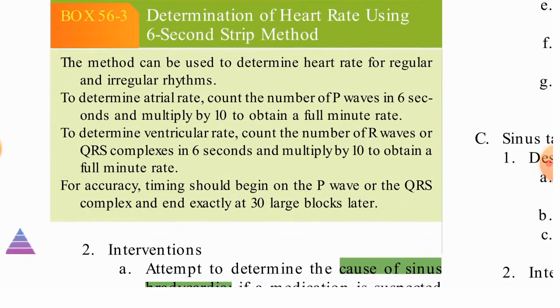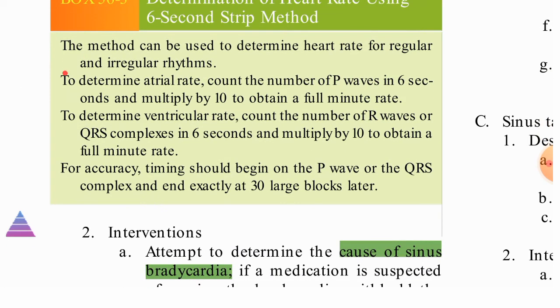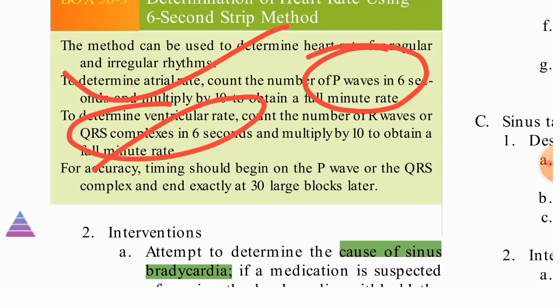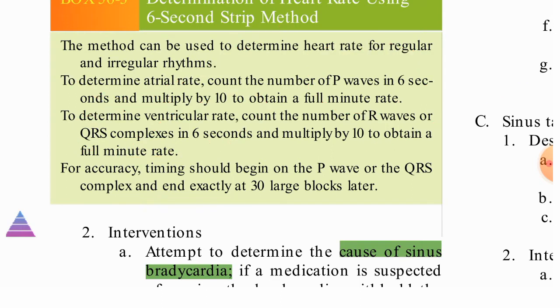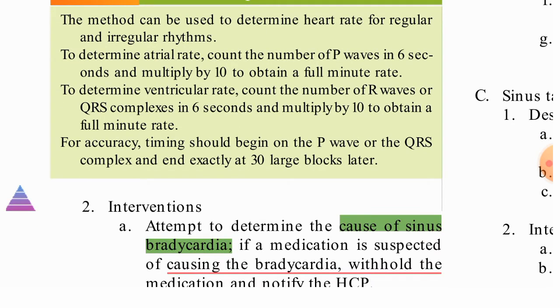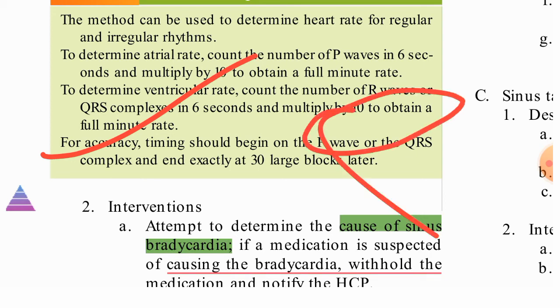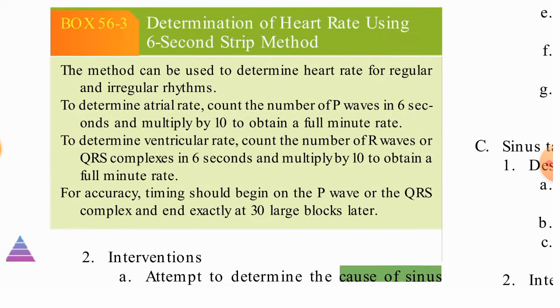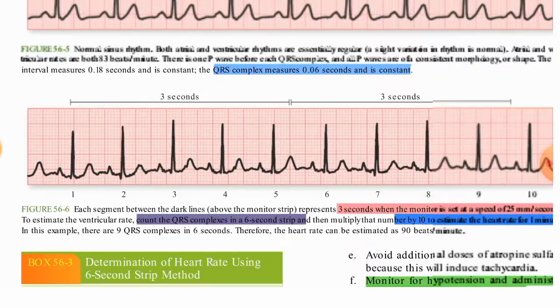And to determine the ventricular rate, so this is for atrial rate where we calculate P waves, and for ventricular rate we calculate the QRS complexes. Multiply by 10, so it can be denoted in 60 seconds how much heart rate is there. For accuracy, the timing should begin on the P wave or QRS complex exactly, 30 large blocks later. Okay, so this is the thing.